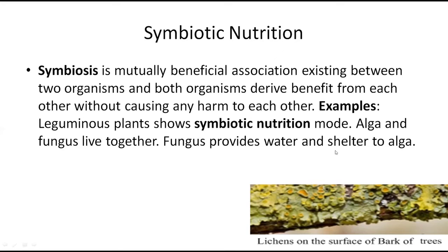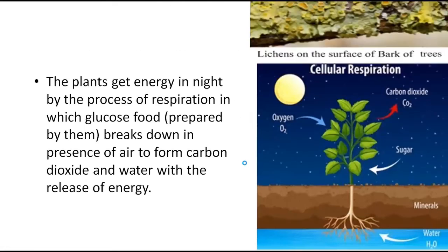So this is called symbiosis or symbiotic nutrition. In this way, everyone is benefited and no one is harmed at all. Like we can see, lichens on the surface of the bark of trees are getting shelter, and the lichens are providing nutrients to the trees.